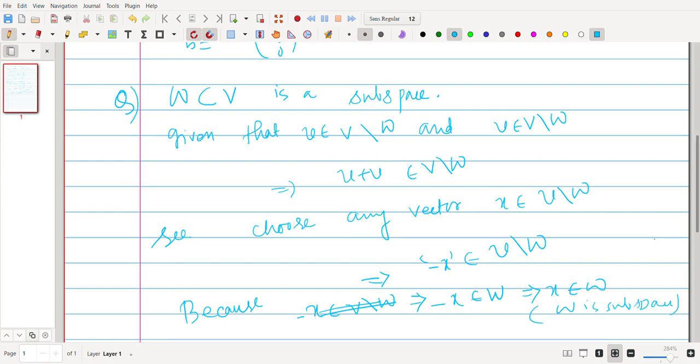So since W is a subspace, minus x belongs to W implies x belongs to W. That means either x and minus x both are not inside W or both are inside W.